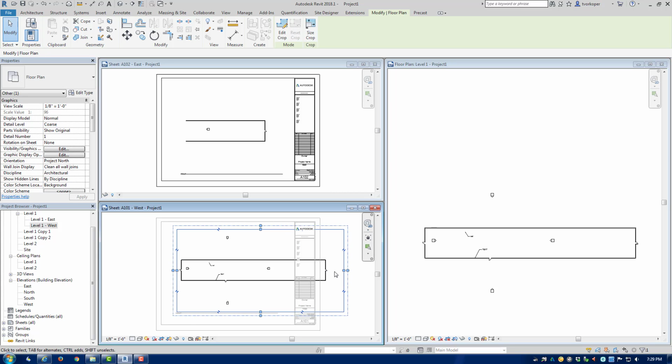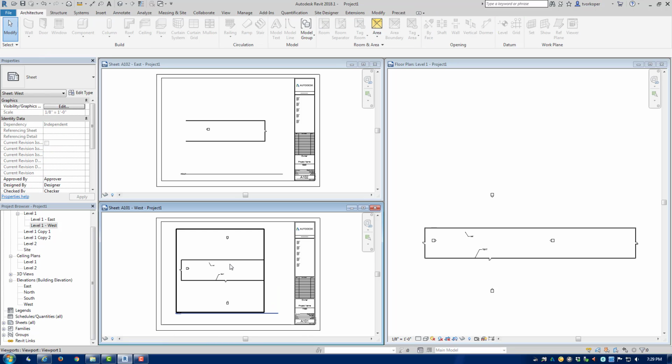Though it's already cropped correctly, we'll put that back. And now you can see that it is showing the west. And that is what the dependent view does. It allows you to put half of the building on one sheet and half of the building on the other sheet.